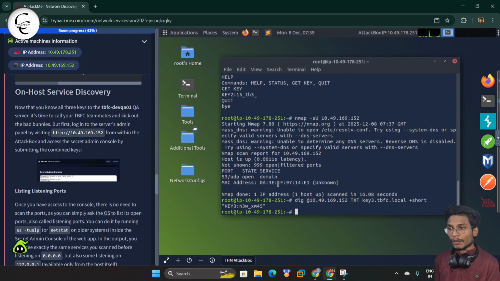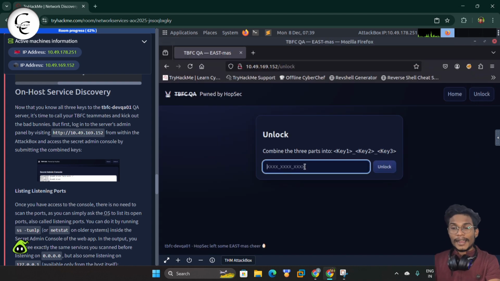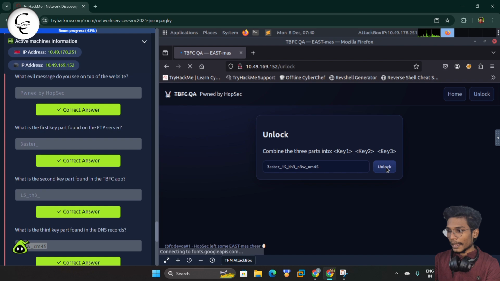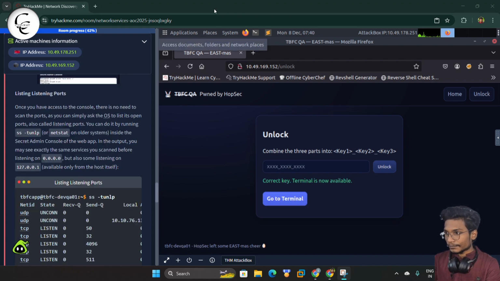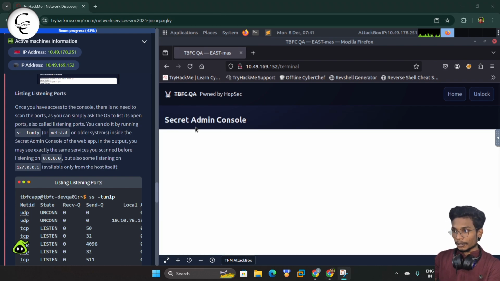So guys, before looking for the port number for the MySQL, let us look for the listening ports, or we can get into the server, like we can get into the terminal, and from that we can directly see the open services. So for that we will go to the Firefox, and guys, here we have already found the three keys. We will simply paste all that here and we will click unlock. So guys, here you can see this is the correct key and we can go to the terminal. So guys, now we are inside the secret admin console and we got the access to the server.